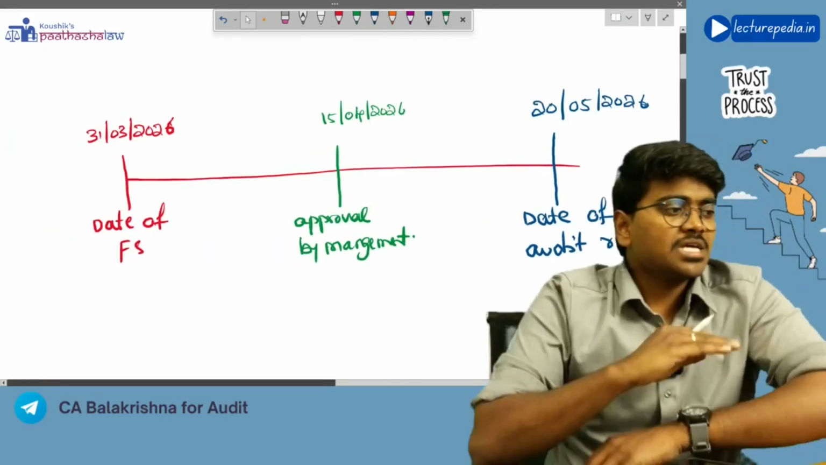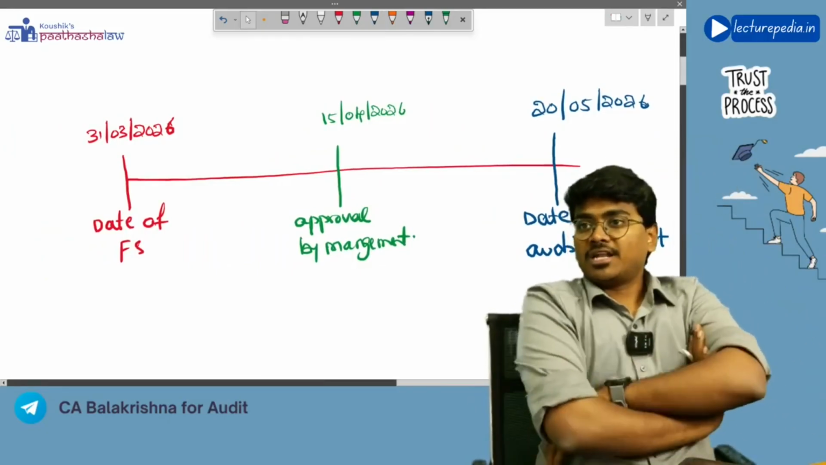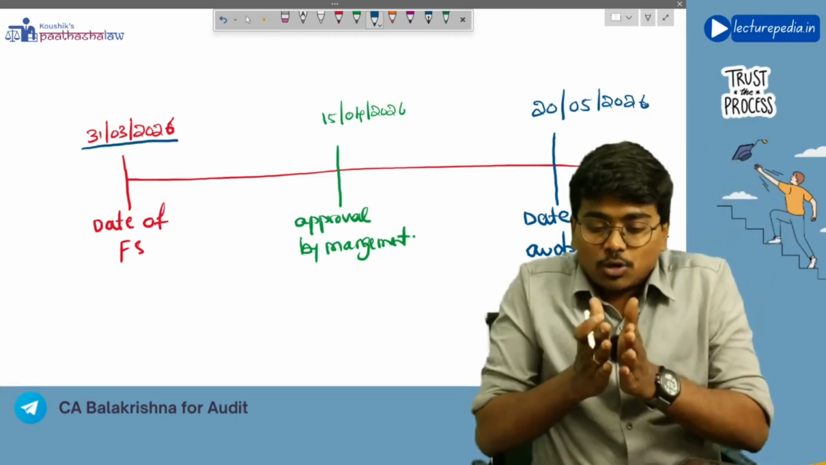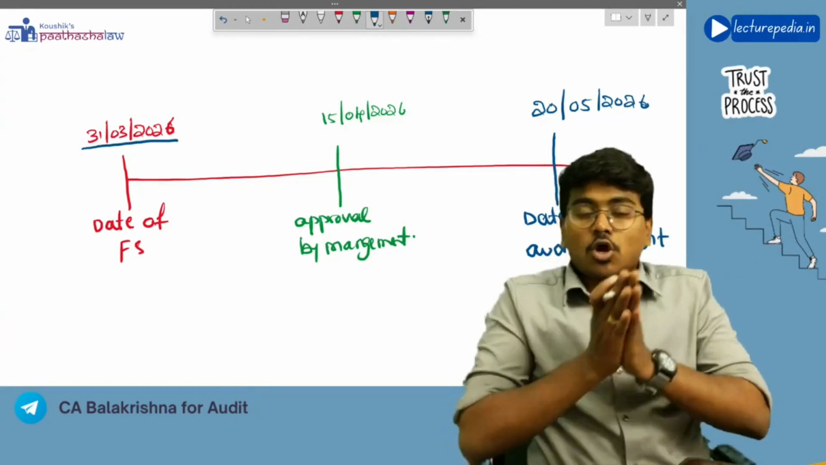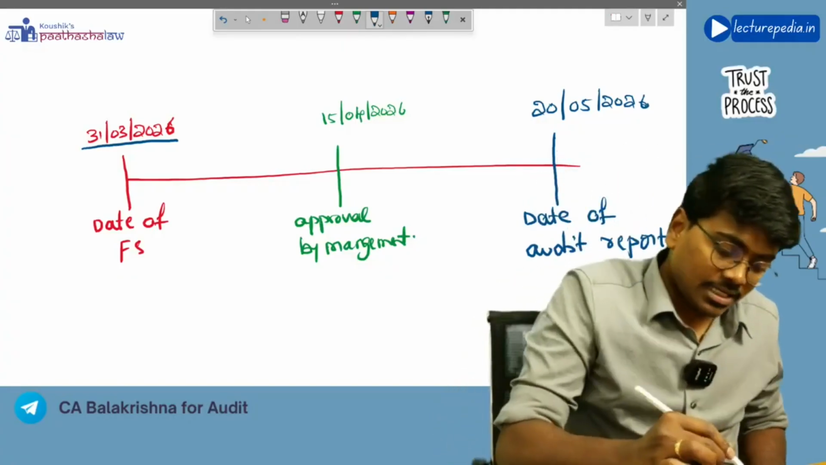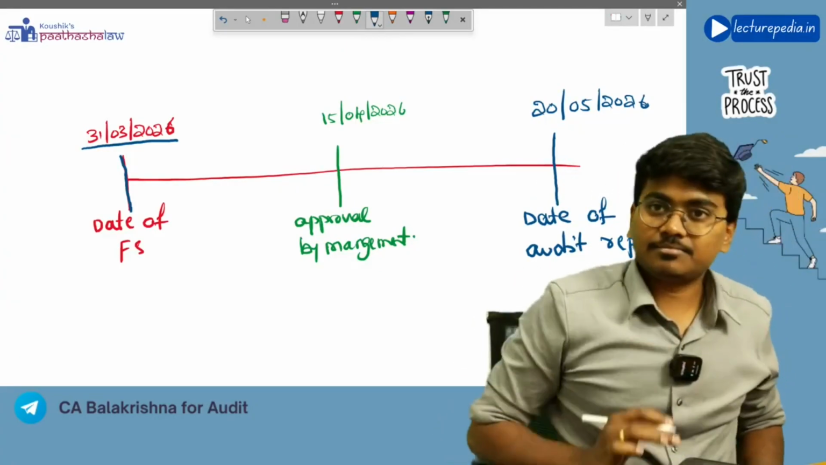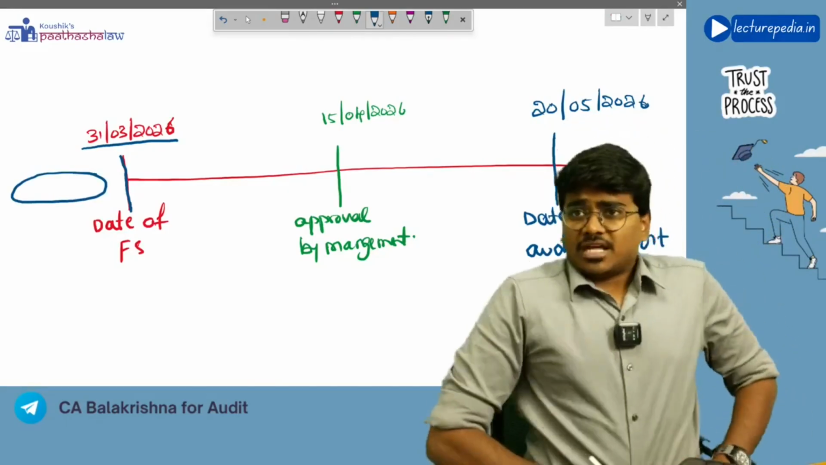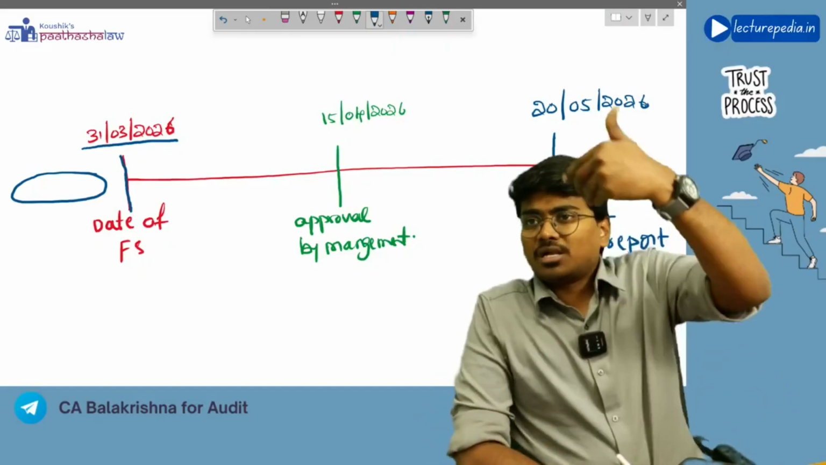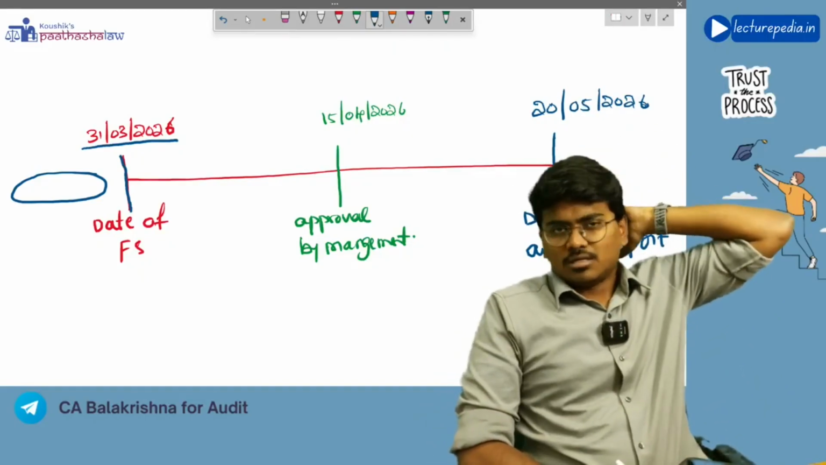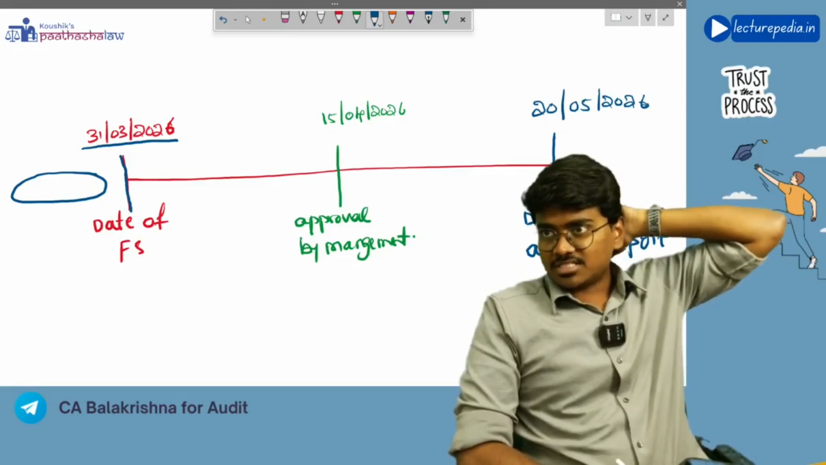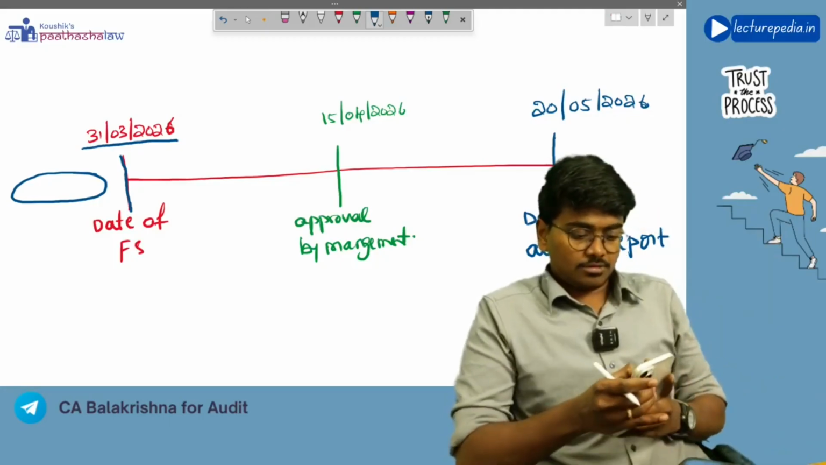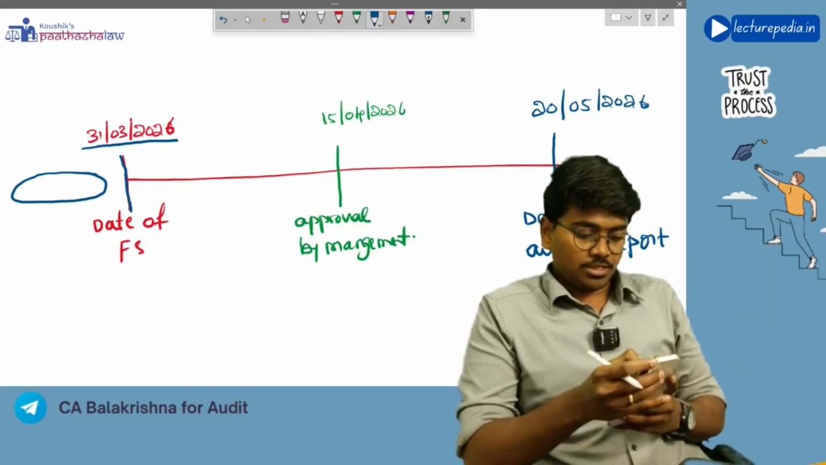Now here management have prepared financial statements as on 31st March 2026. That means they have considered all the events, all the transactions that have occurred till this date, right? All these events have been considered by them in preparing the financial statements. Now as per your accounting standards, is it AS 18 which deals with subsequent events? I guess it is AS 18 only. Okay, let me just check.